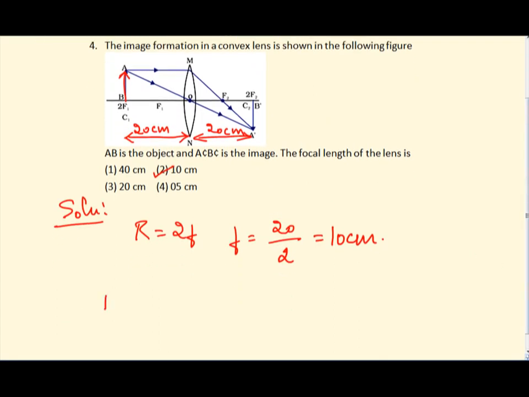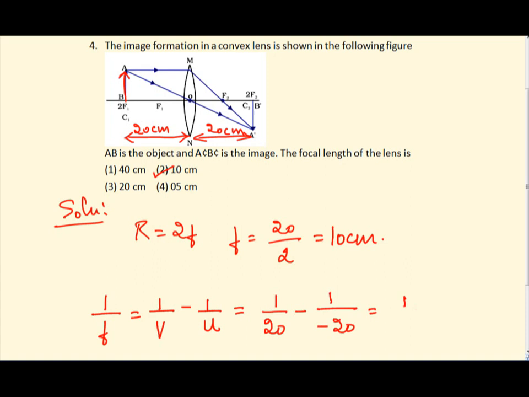If you want to do it using formula, then the formula for lens is 1 by f is equal to 1 by v minus 1 by u. So v and u are same, but then the object distance is behind the lens, right? Like you are going towards the negative x-axis, so you will have a negative over there according to the sign convention. So you can write 1 by 20 minus 1 divided by minus 20.